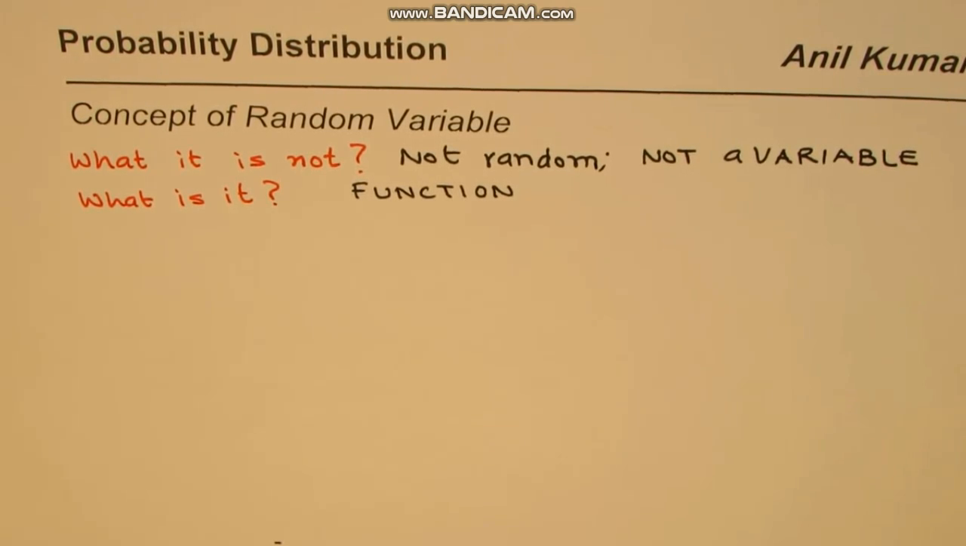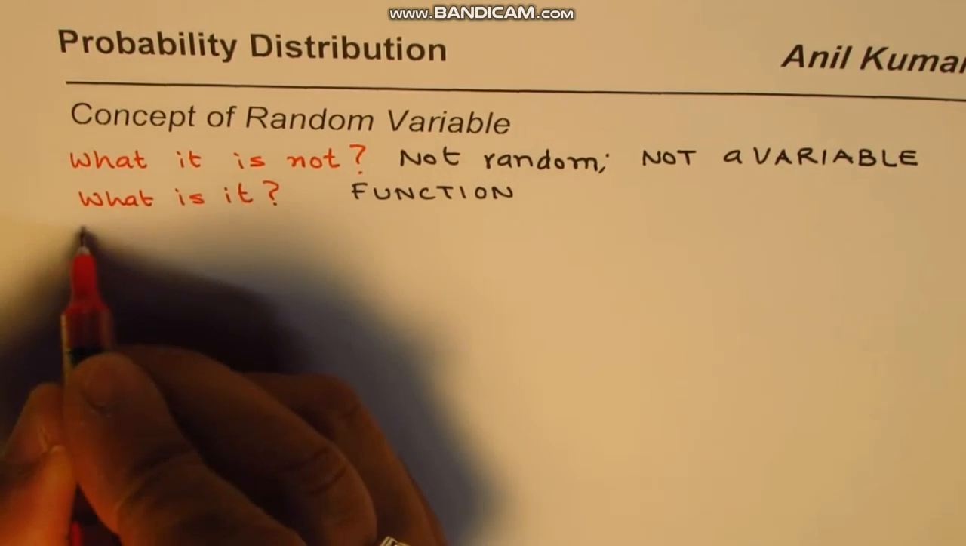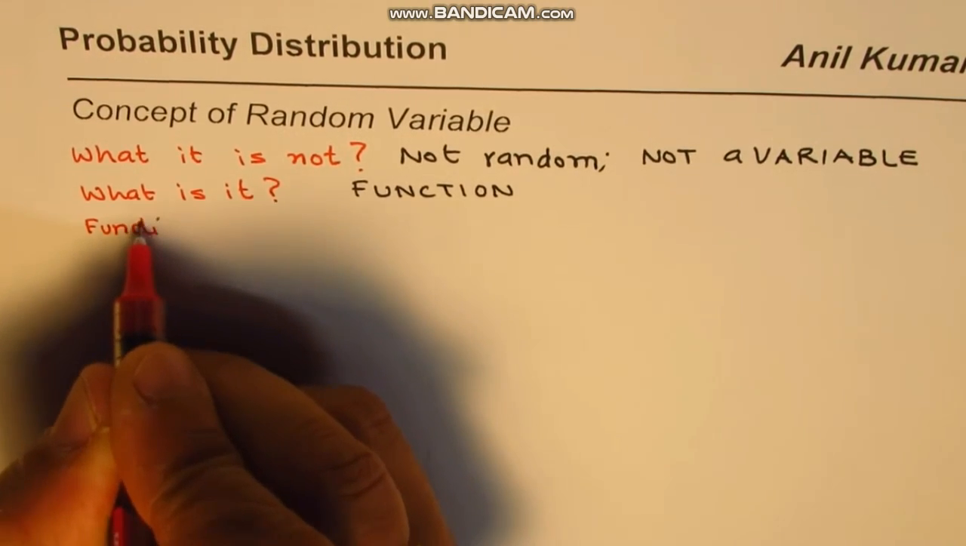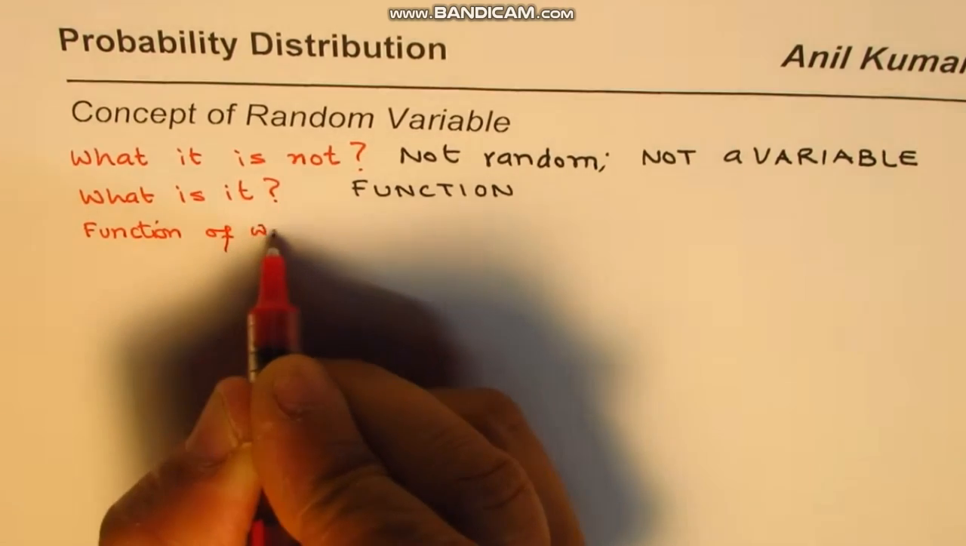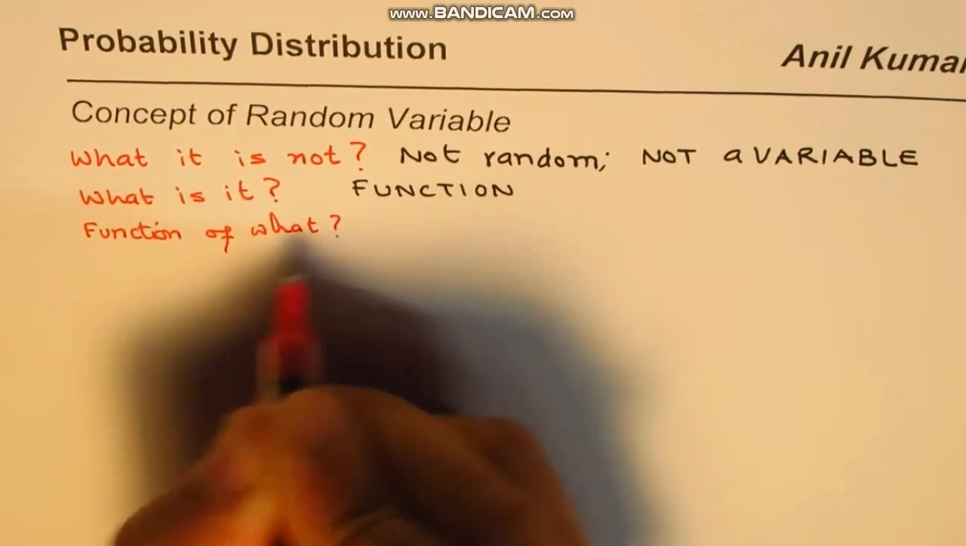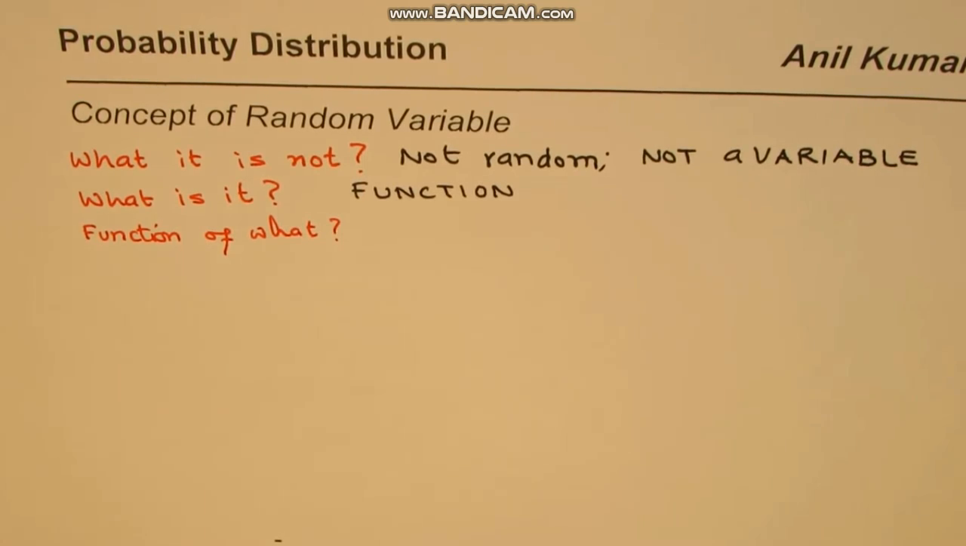Now, function of what? It's an obvious question. I know these questions may not make proper grammatical sense, but that's the kind of thing it is. So we have understood that random variables are not random, they are not variables, but they are functions. Now, they are functions of what? We say they are functions of a sample space.